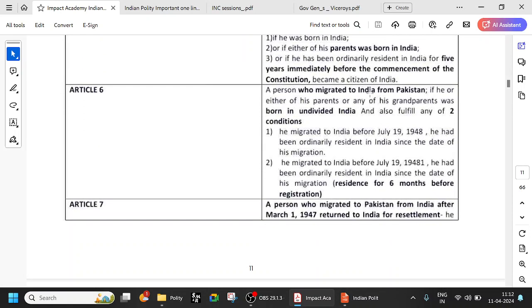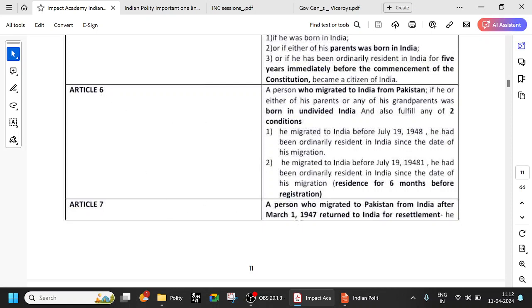A person who migrated to India from Pakistan, or if either of his parents or any of his grandparents was born in undivided India, and fulfills either of two conditions: he migrated to India before 1948 and had been ordinarily resident in India since the date of his migration. Okay, so before 1948, you have migrated and you are residing in India. Residence for 6 months before registration. So before 1948, if you have come from Pakistan or anywhere and you have settled down in India, even then you are getting Indian citizenship.